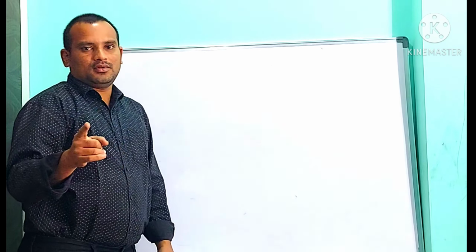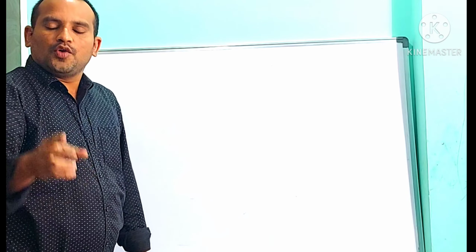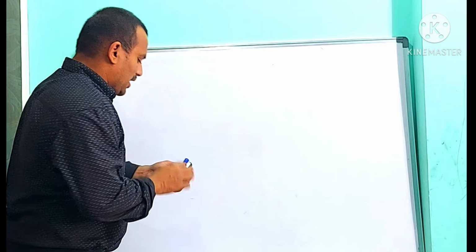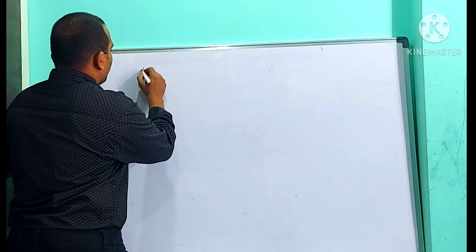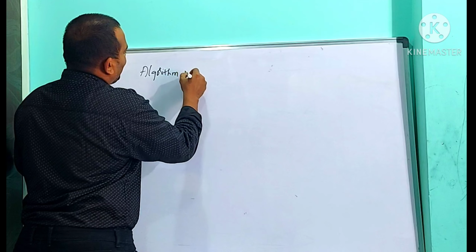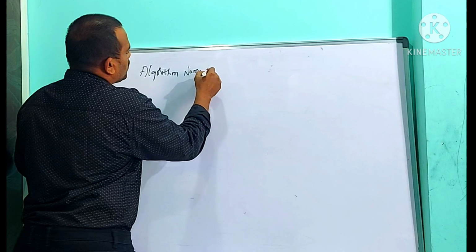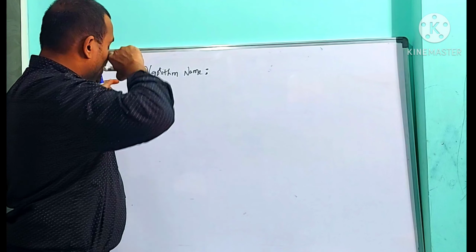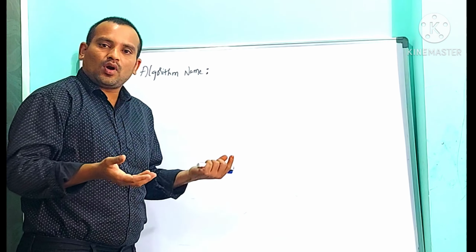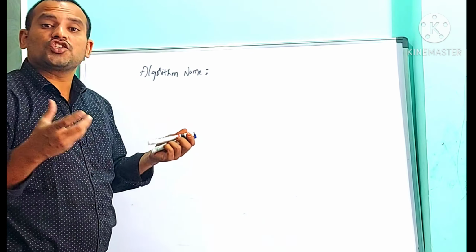I told you, while writing an algorithm, we need to follow some notations. First notation is algorithm name. Algorithm name represents the problem which we are going to solve. What is my problem? I am going to find addition of two numbers.